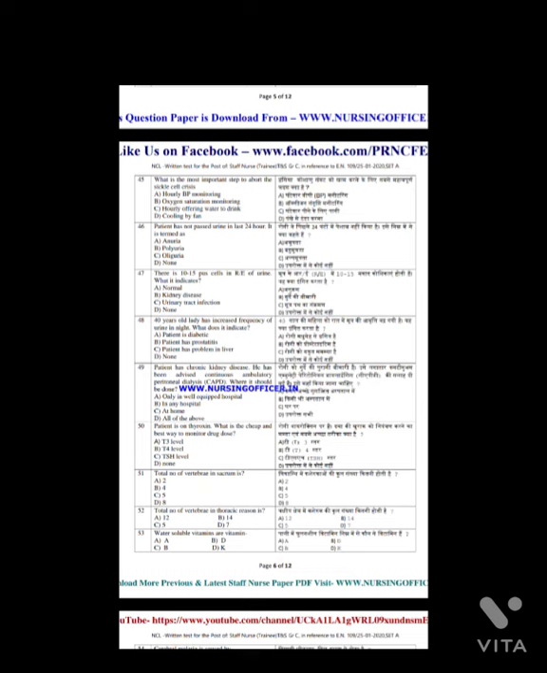Question number 49. Patient has chronic kidney disease. He has been advised continuous ambulatory peritoneal dialysis. Where should it be done? And the answer is all of the above.